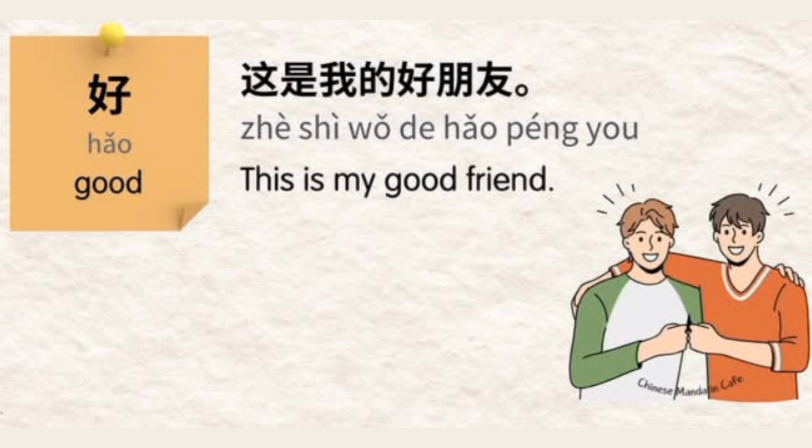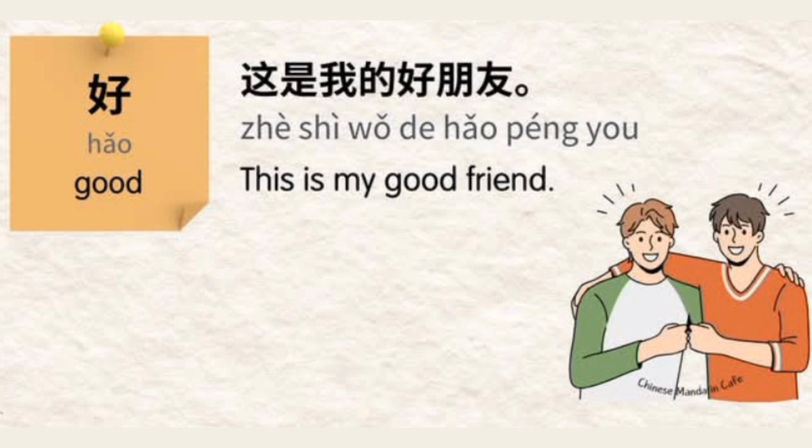Let's observe the example in much more detail. 这是, this is. 我的, my. 好, good. 朋友, friend. This word is used for friend in Chinese. So together it makes: 这是我的好朋友。 This is my good friend. Let me highlight the words we just learned. 好，好。 Here it is, you learned it. Let's move to our next adjectives.